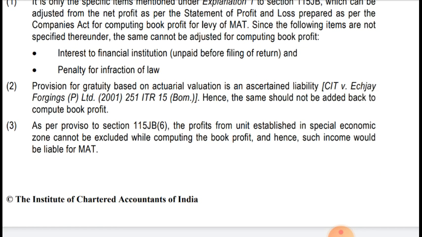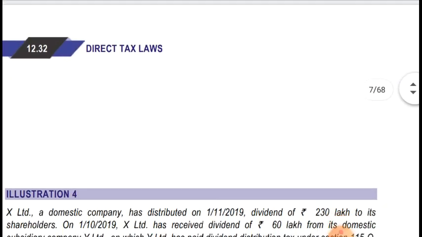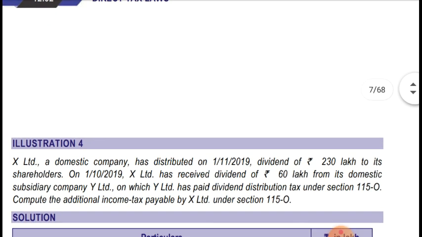Now note number 3, as per the proviso to section 115JB, the profit from a unit established in SEZ cannot be excluded while computing the book profit, and hence such income would be liable to MAT. It is mentioned in section 115JB that a unit established in SEZ is also liable to MAT, so it has not been reduced, as it has already been credited to the profit and loss account, and on that also we have to compute MAT. Hope it's clear.